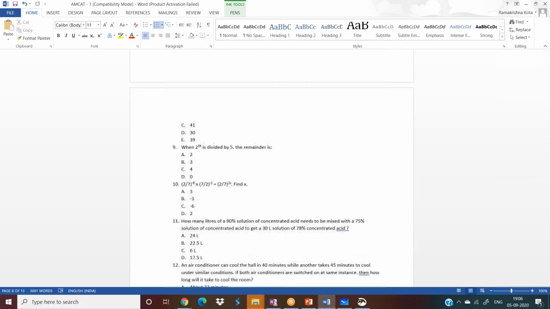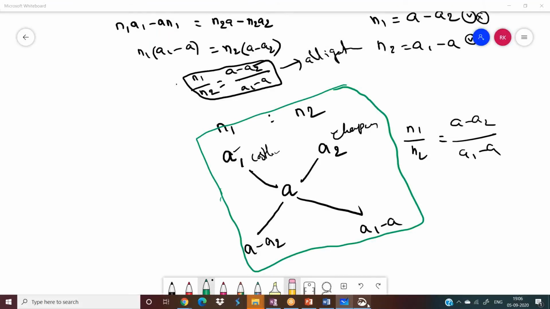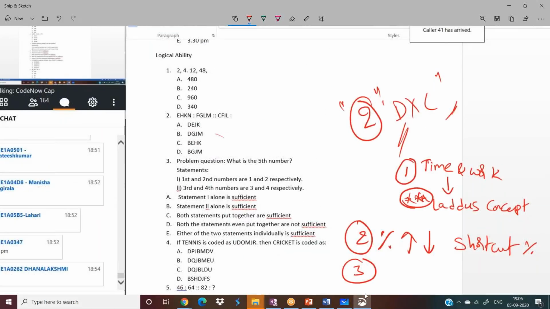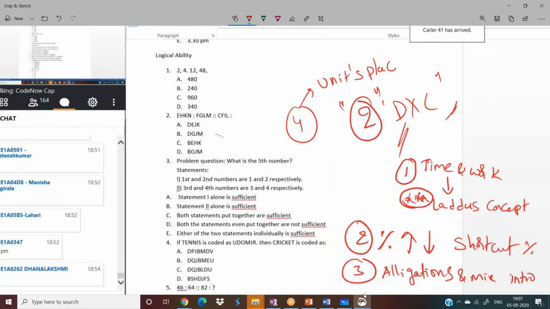The third one is alligations and mixtures introduction. And the fourth one also you need to watch: how to find units place digits.